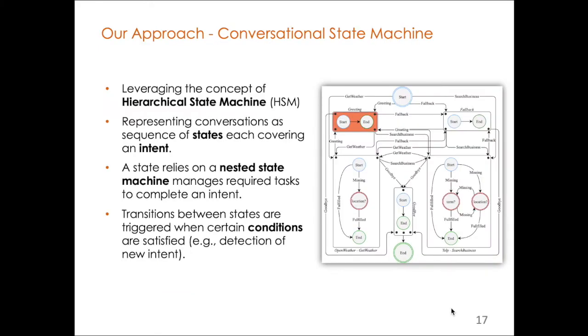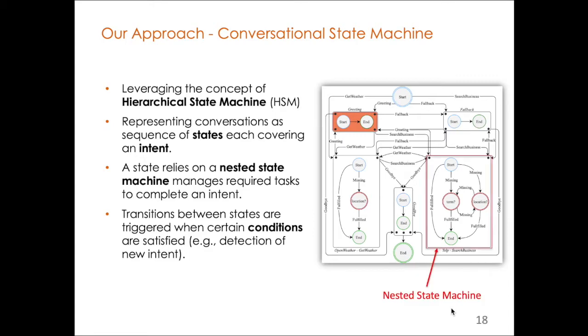So in order to handle this type of conversation, meaning multi-turn and multi-intent conversation, in this paper we propose an approach, a conversational state machine, that leverages the concept of hierarchical state machine to represent the conversation as a sequence of states, where each state handles an intent. Basically, each state is a nested state machine.